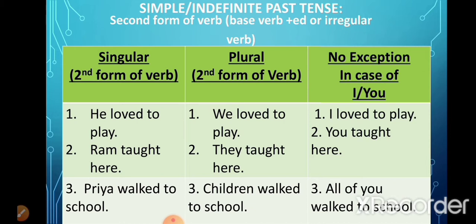However, in certain cases, for example, in love, we simply add d because these words, when they end with e, we only have to add d to the verb and it becomes second form of the verb. Now, in case of irregular verbs, we do not add d or ed to them, but they change completely in their second form. Now, look at the example. Here, the teach has become taught. So, this is an irregular verb.